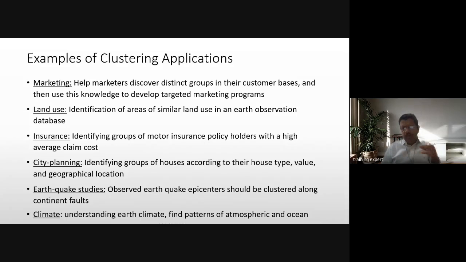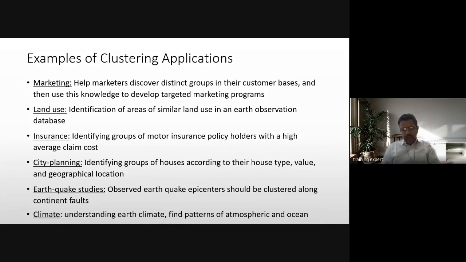Insurance: identifying the group of motor insurance policy holders with a high average claim cost. Those customers who have a high claim cost can be grouped separately, and the focus would be more on those customers. In city planning, like identifying the groups of houses according to their house type, value, and geographical location, different characteristics can be defined for city planning.